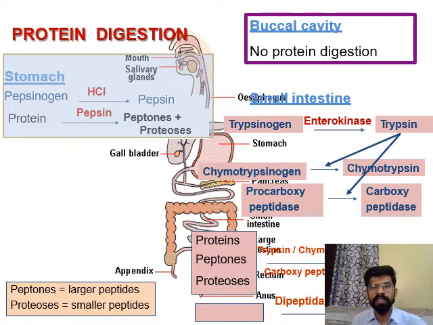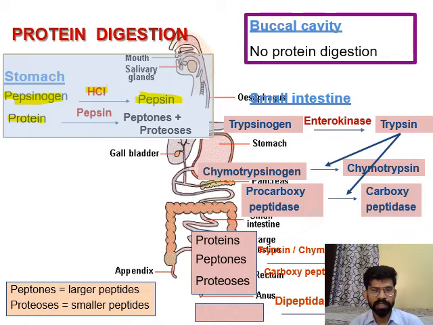So you can see here, in the stomach, pepsinogen is the inactive form of pepsin. With the help of HCl, it gets converted into pepsin, and then this pepsin will start the digestion of protein.